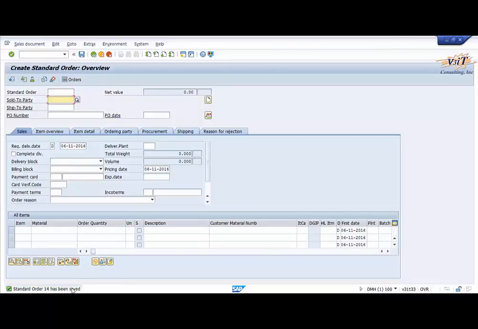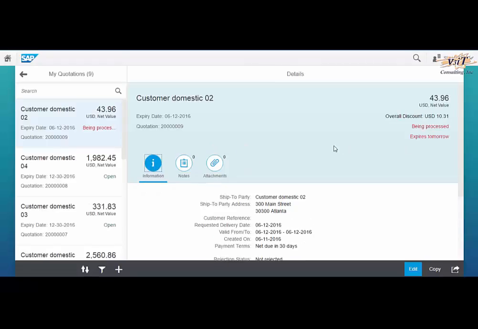We will log in to the Fiori app and see if there is any change in the status of the quotation. Here we can see the status of the quotation has been changed to partially referenced, as we have created the sales order for the same material but only one quantity, whereas the quotation has a material quantity of 3.